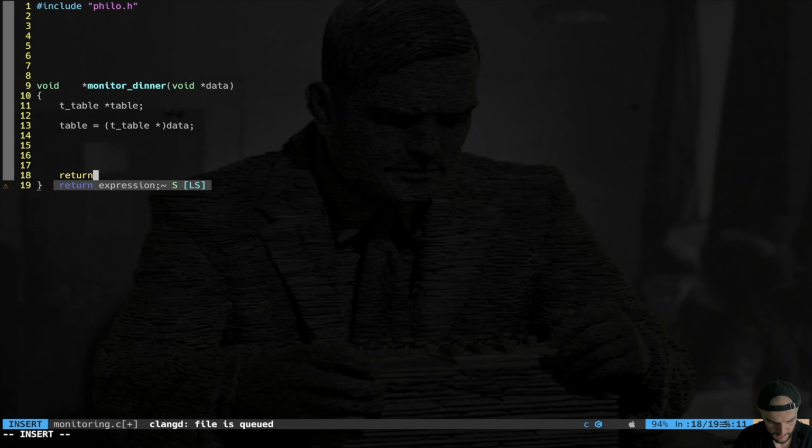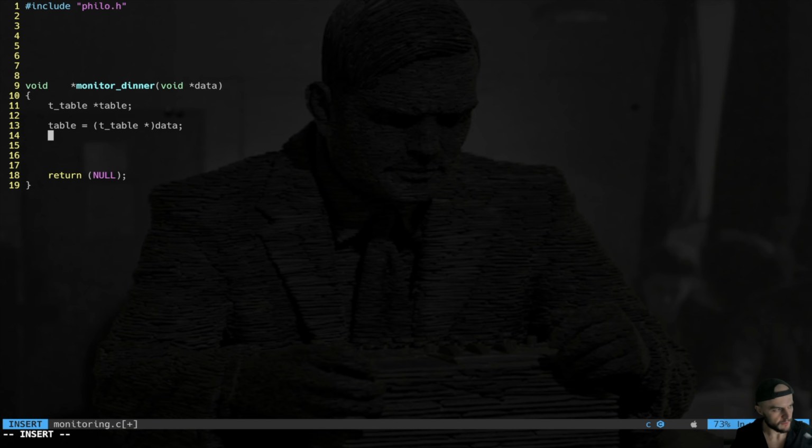At the very bottom we say return null, and here I'm going to need another synchronization thing, which is that I have to be absolutely sure that all the philosophers are running before starting the controls. So I'm going to do make sure all philos running.